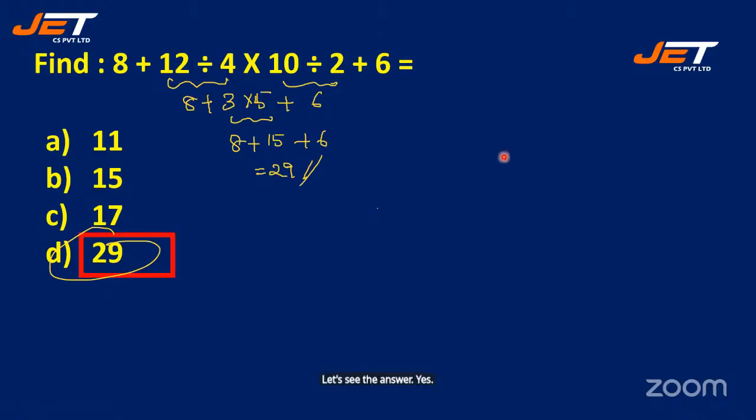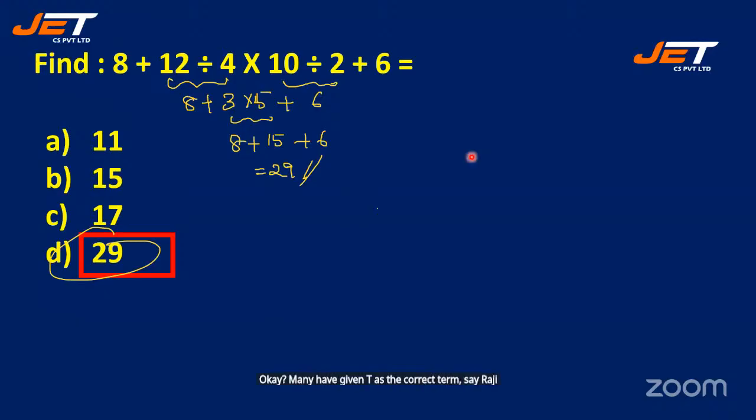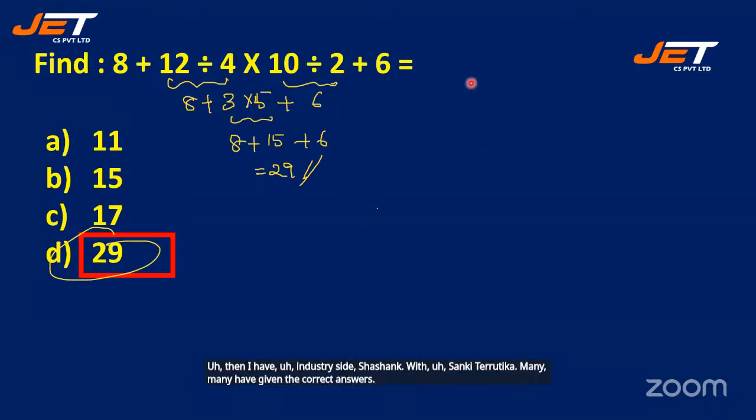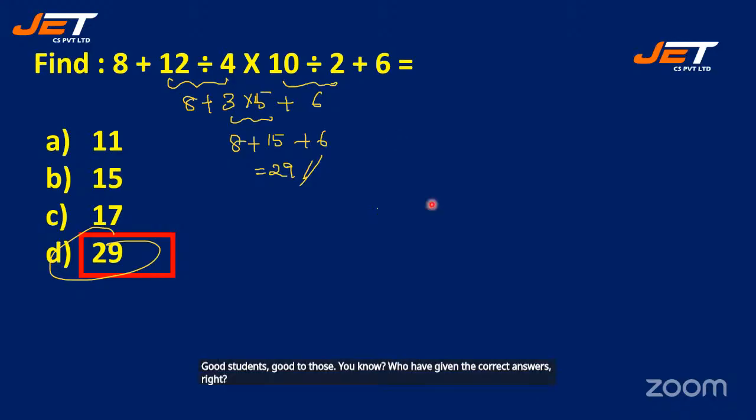Yes, it is. Okay. Now, at this juncture, I would like to see how many of you have given me the correct answers. Many have given D as a correct answer. Raju, Tika, Ritvik, Shar. Then I have Bindu Shri, Sai, Shashank, Veda, Sankeet, Rutika. Many have given the correct answers. Good students, good to those who have given the correct answers. Right. See the next question.